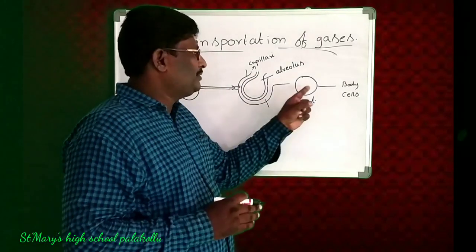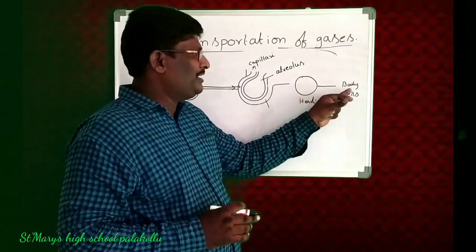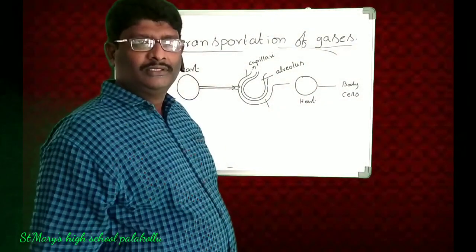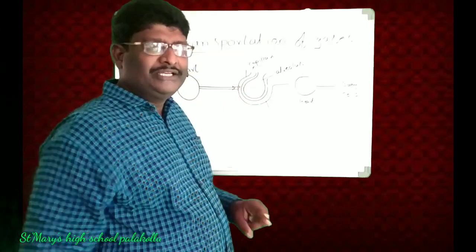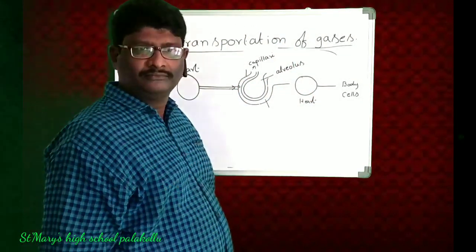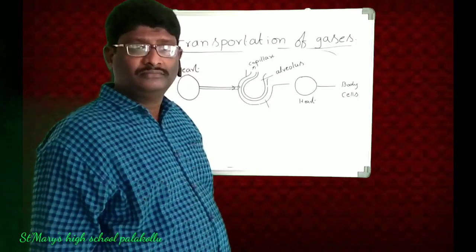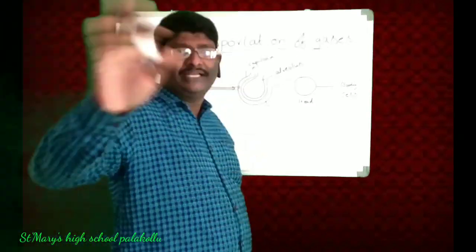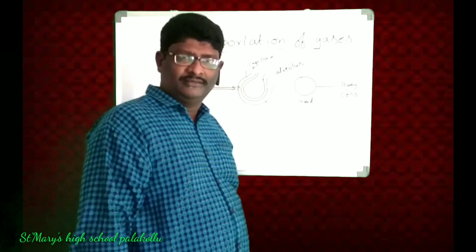Actually, from this capillary, who is taking oxygen into the body? That oxygen should be supplied to each and every part of our body cells. Who will do that work? The oxygen alone cannot enter into the cell.